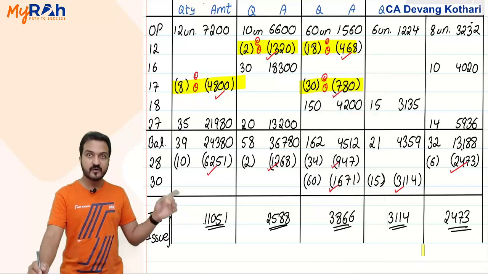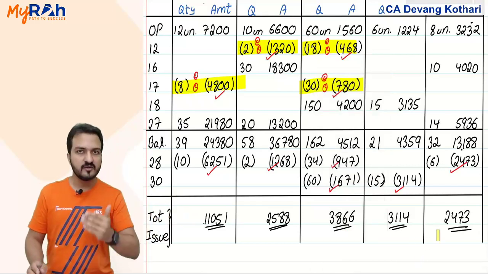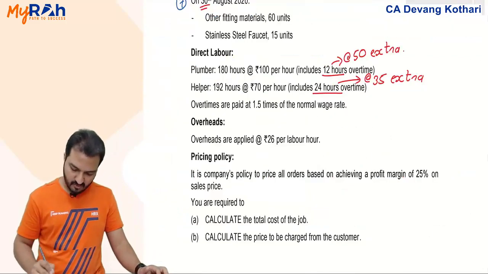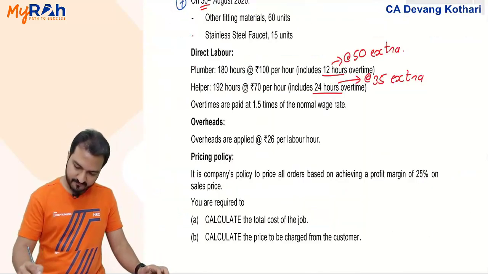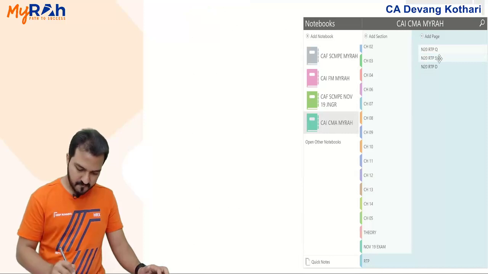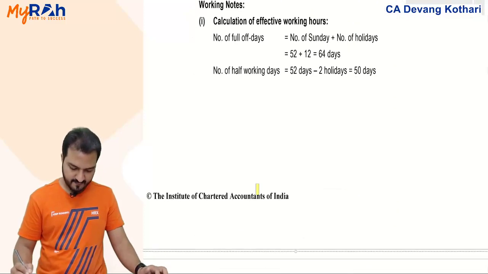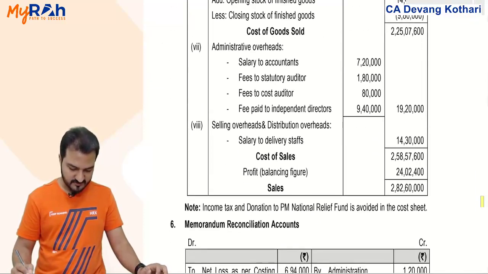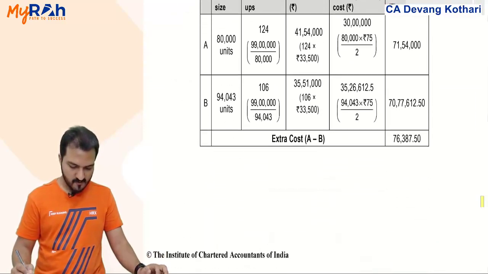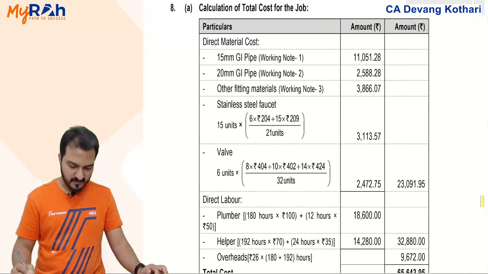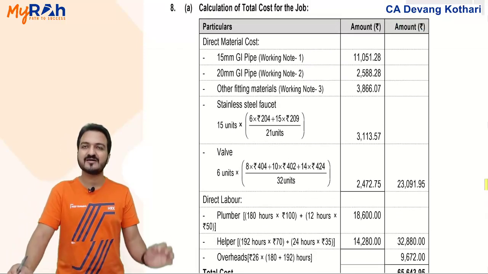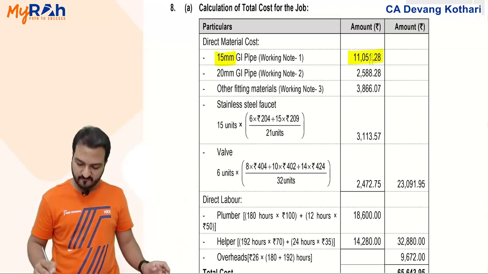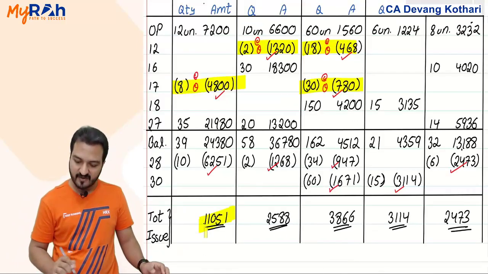Now that you have this working, it continues in the solution given in your book. So look at the solution in your RTP. Question 8 that was. In the Question 8 solution, you see here my material cost: 15M material 11051, same as this 11051.